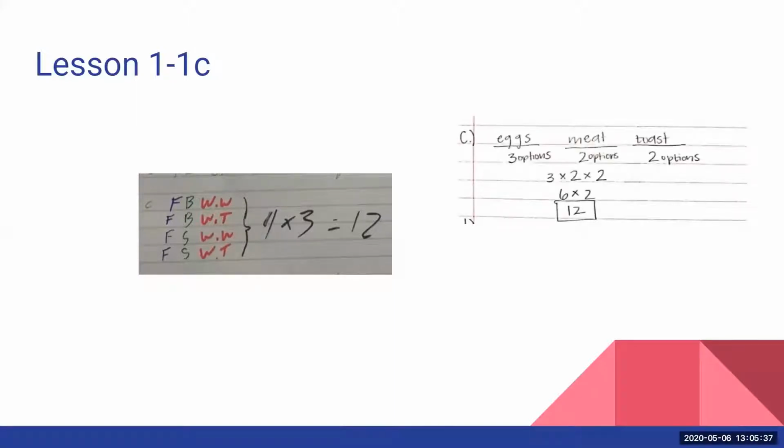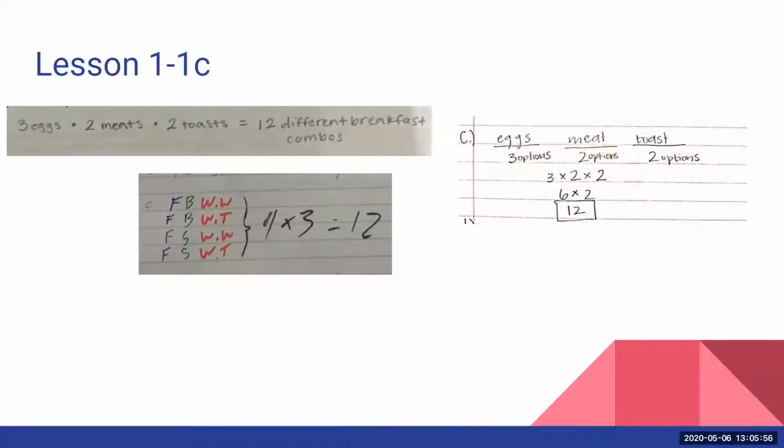Okay, here's another example of someone else's work. They showed the number of options, which was nice, for each category, and then they took those numbers and multiplied them together, and they really showed all the levels and all the work, which was nice. I can really tell what's going on with this work. This person did similarly.